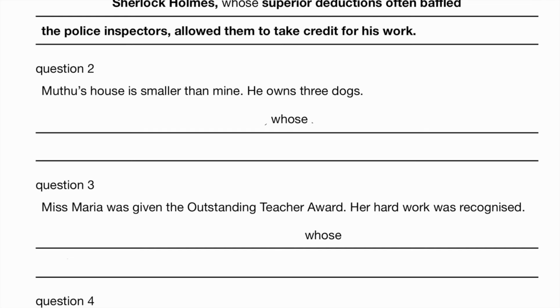It's the 3 dogs belonging to Muthu, isn't it? So Muthu, whose house? Muthu's house is smaller than mine. He owns 3 dogs. So whose? We are showing belonging. And what belongs to Muthu? Yeah, the 3 dogs, but also the house. So what makes more sense here? The house. So the answer goes like this. Muthu, whose house is smaller than mine, owns 3 dogs.